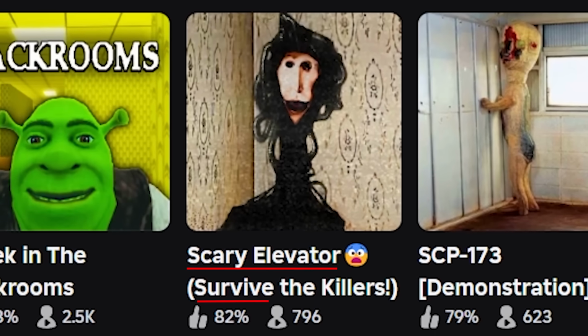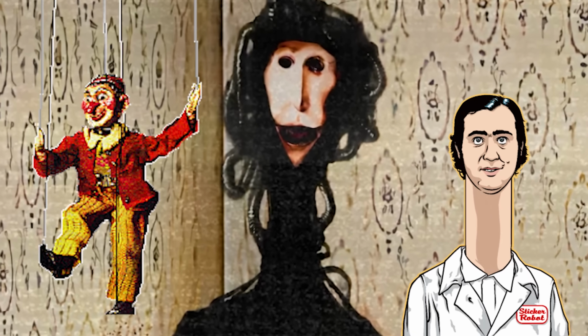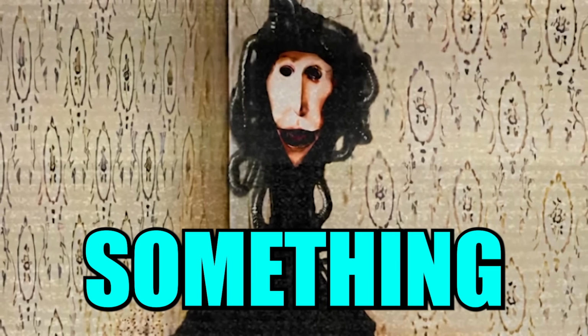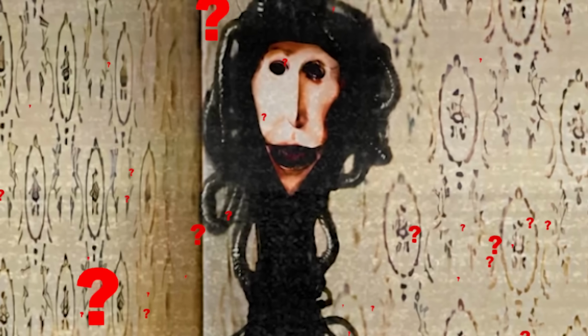Scary elevators, survive the killers. Yeah, this thing is terrifying. It kind of looks like a puppet with a long neck, and it's as if it's in the backrooms or something. Yeah, and even looking at its face, it doesn't have any eyes either. So what exactly is this thing?